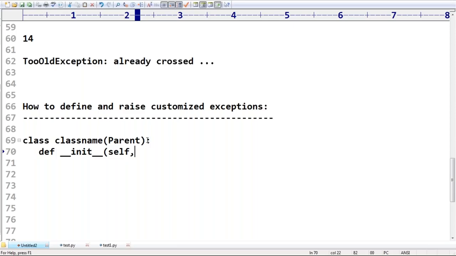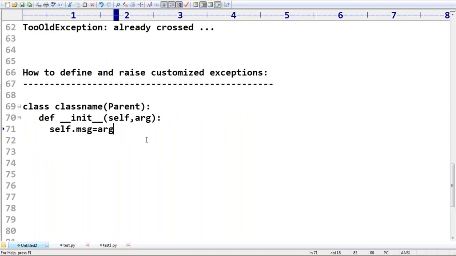For people coming from a Java background, this means the current object. In Python we always use self. Next, some argument; you can pass any argument, like self dot msg is equal to arg.